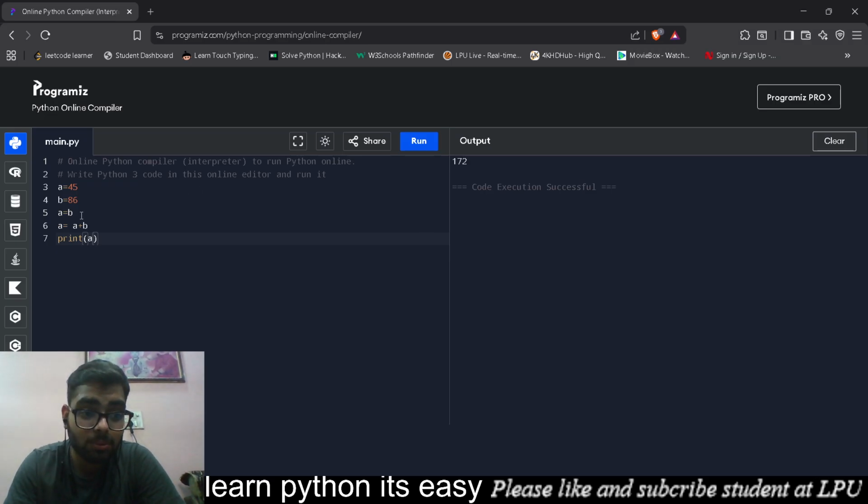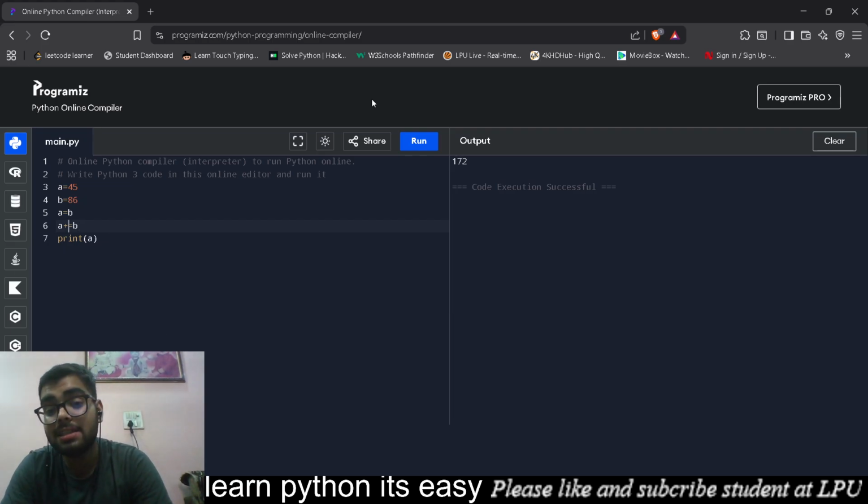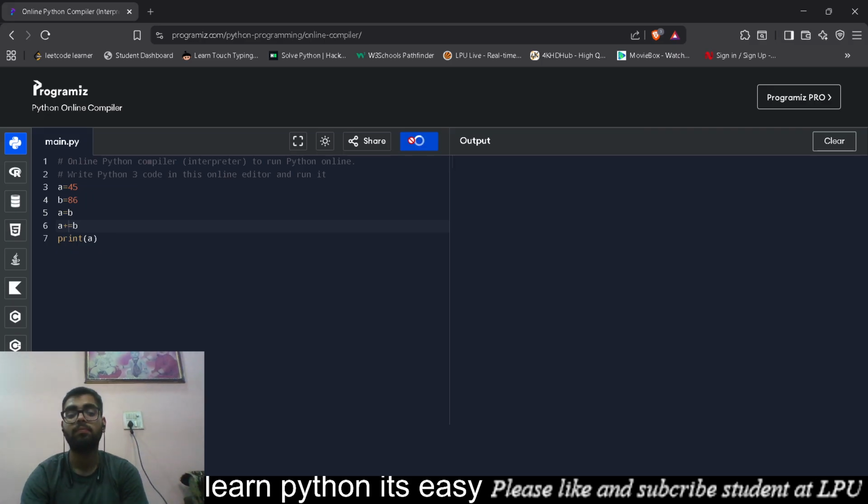But there is a simpler way. If I do this, it's 131. But there is this way in which I put the arithmetic operator right here. It still does the same thing. It says A must first be added to B and the result must be stored here. See, it's 131 again. Why? Because we are adding B to the value of A. That's what we are doing here.